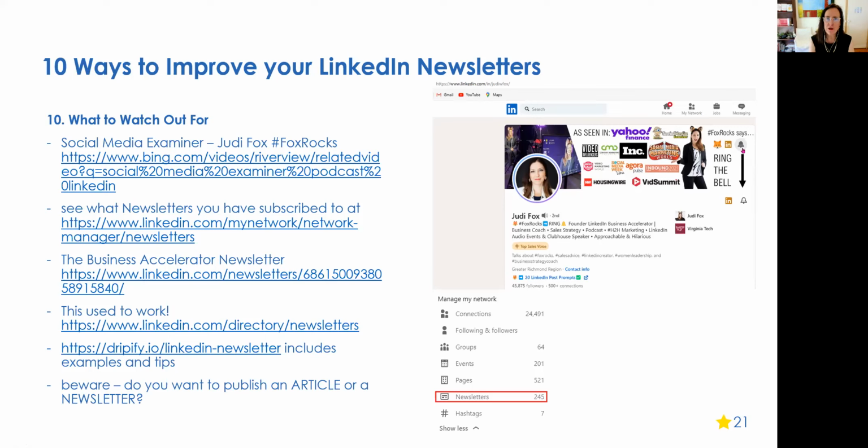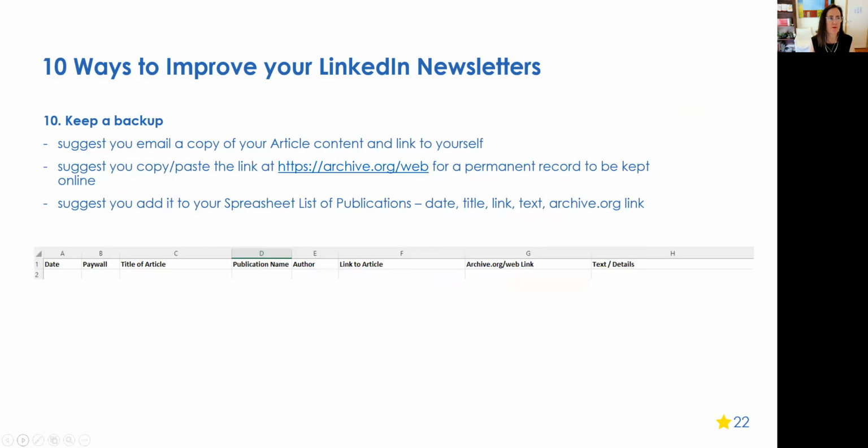But as I said earlier in this presentation, when you go to write an article or a newsletter, it automatically defaults to writing a newsletter. So I have accidentally ended up creating a newsletter instead of an article a couple of times, and it's gone off like a rocket, and I'm thinking, oh no, it wasn't meant to go out as a newsletter. It was meant to go out as an article. So when you go to start creating one, make sure on the left-hand side of your menu, you've got either article or newsletter as you so choose. So just keep that in mind as well.